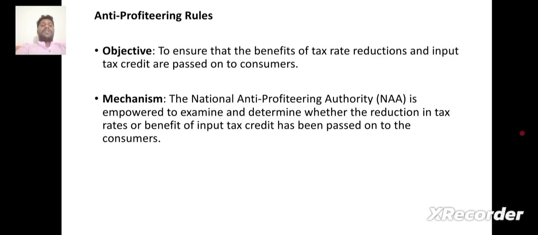Anti-profiteering rules. Object: to ensure the benefits of tax rate reduction and input tax credit are passed on to the customer. Mechanism: the National Anti-profiteering Authority is empowered to examine and determine whether the reduction in tax rates or benefits of input tax credit has been passed on to the consumer.